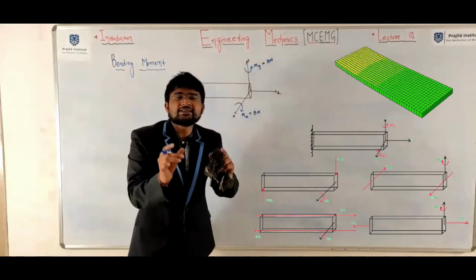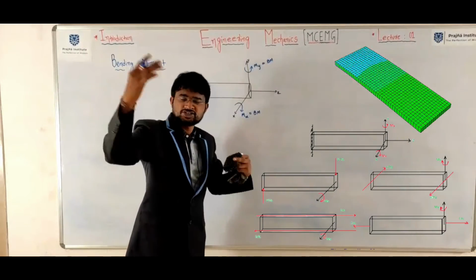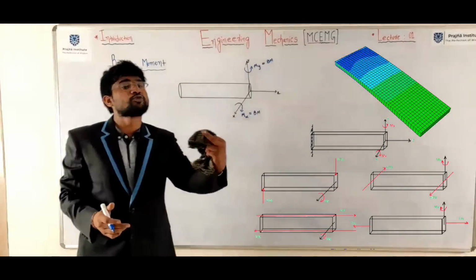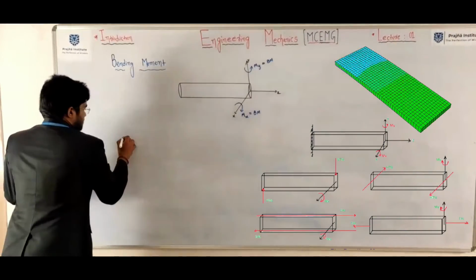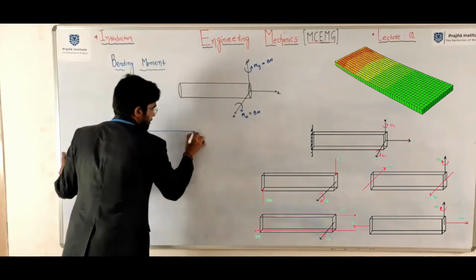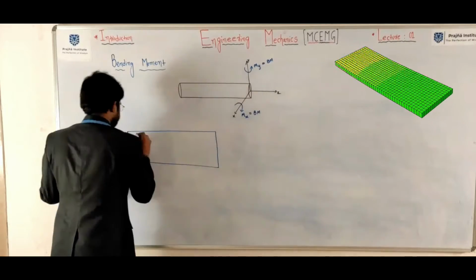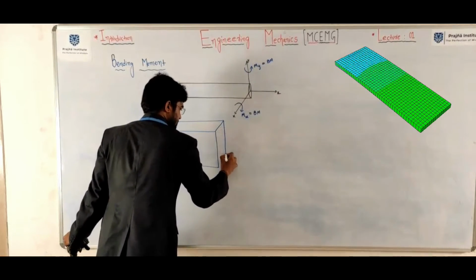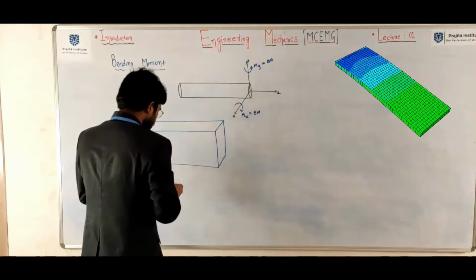Now, what are the different forces required to create bending moment and twisting moment? Twisting moment later. First we need to discuss the names of those two forces required to create bending moment. See here. Take one rectangular cross-sectional member.